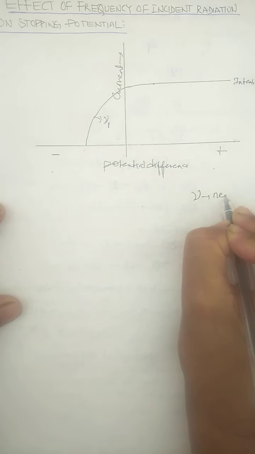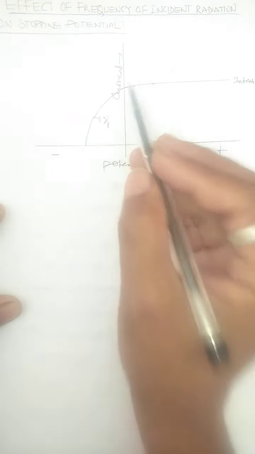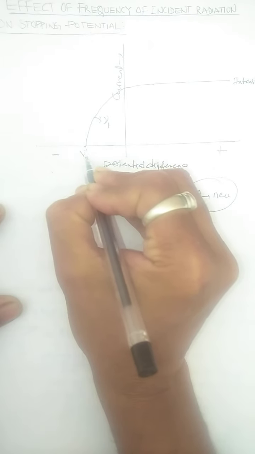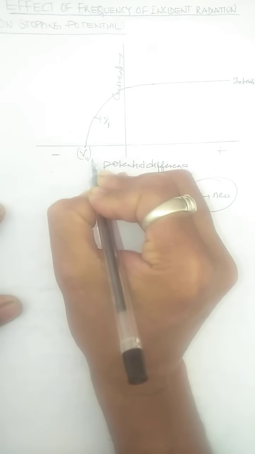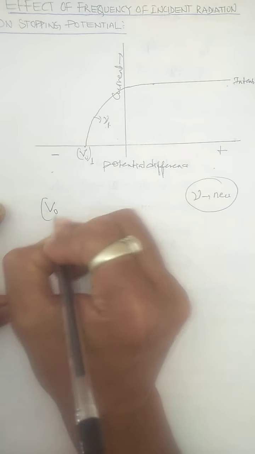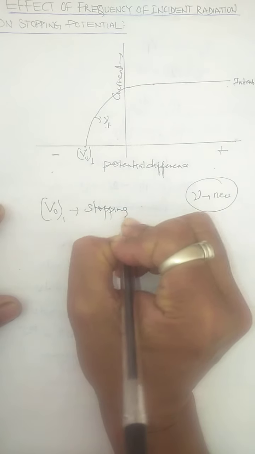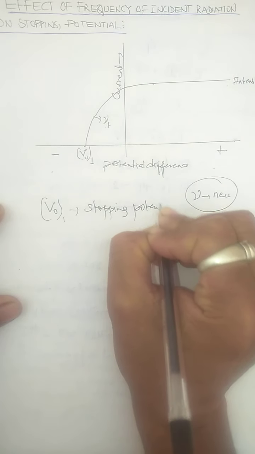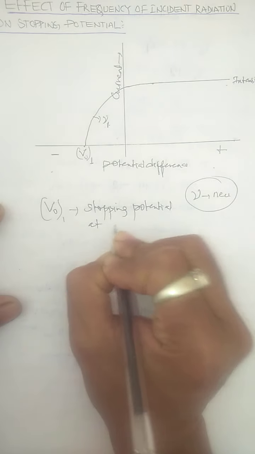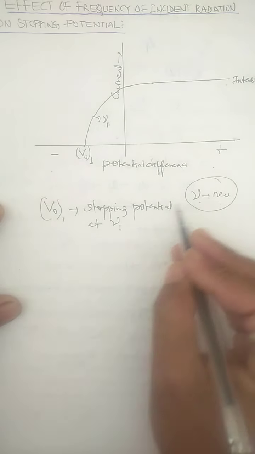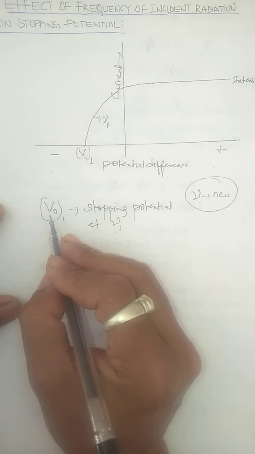This is the symbol we are using for frequency, called nu. This nu1 is a certain frequency of light when the intensity of light is constant. At this frequency of light, the stopping potential will be measured, say, as V01. So what is V01? It is the stopping potential, measured at the frequency nu1.